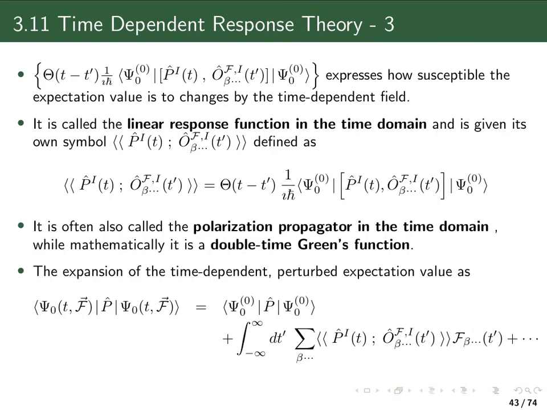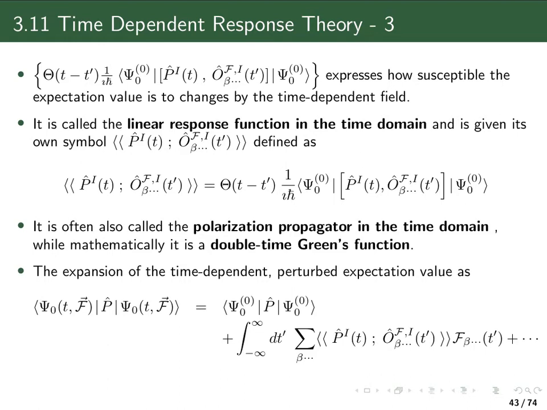And that quantity describes how susceptible our system is to changes introduced by the time-dependent field. I mean, how easily the expectation value for this operator is changed by an application of the time-dependent field. So if this quantity in the curly parenthesis is large, then the linear response of our expectation value to the time-dependent field will be large. If it's small, it's small. So it's quite an important property, and it got its own name.